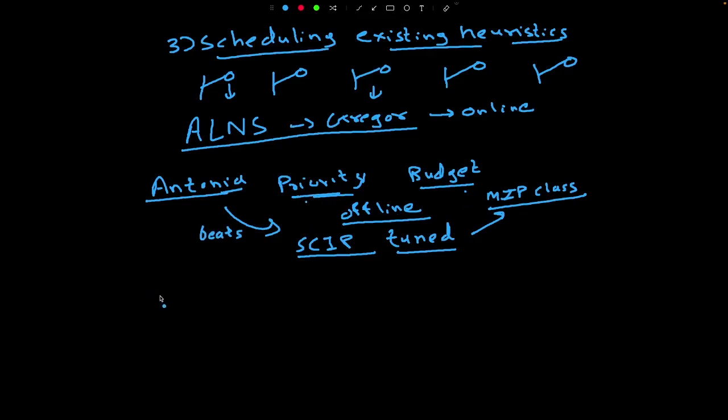And the last set of work that we want to talk about is by Khalil and others in 2017. So this is a bit older work, but it is still important to talk about it. What these people did is that we have this branch and bound tree, and they said that we are going to learn a mapping from this to heuristics. So for each heuristic, whether for this node, they want to run it or not. And so that's what they want to learn. Now, the idea is that we only want to launch a heuristic if it is going to be successful. So that is one thing that's very hard to learn.